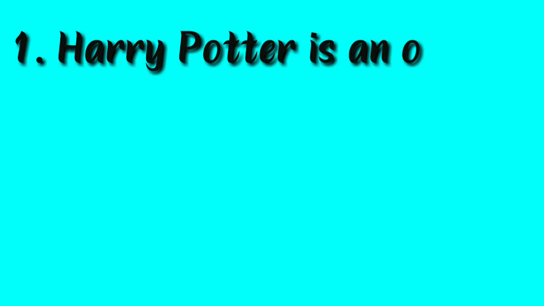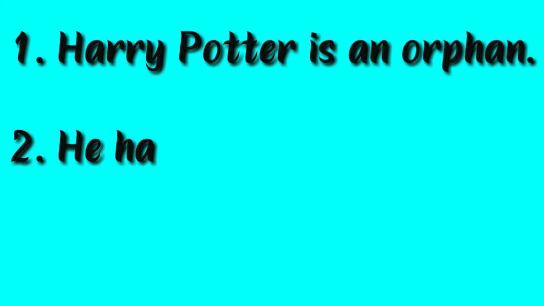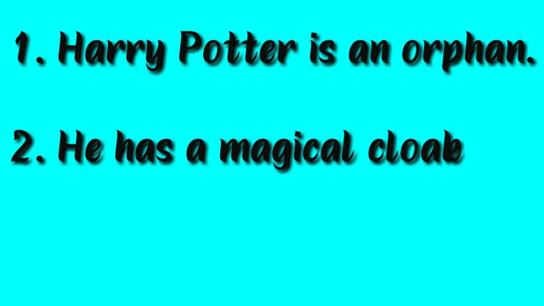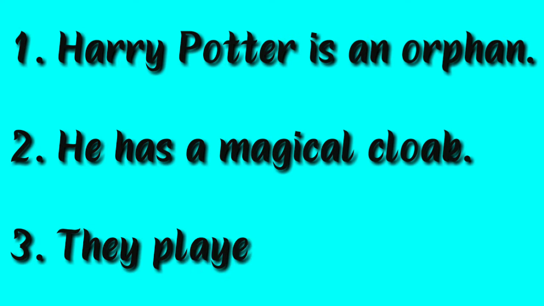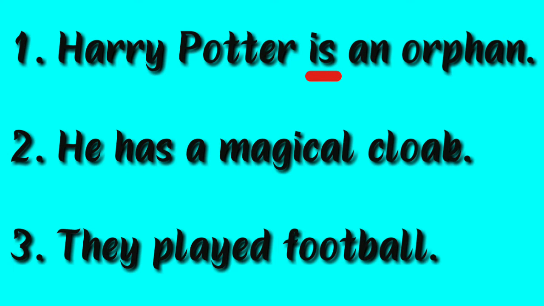Look at these sentences. Harry Potter is an orphan. He has a magical cloak. They played football. In the first sentence, the word is tells us the state of being of the subject Harry Potter. That is, he is an orphan. In the second sentence, has is used to indicate something that the subject possesses, a magical cloak. And in the last sentence, the word played expresses action done by the subject.